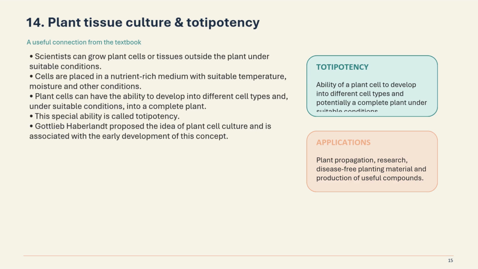So how do they do it? They place the cells in a nutrient rich medium with a suitable temperature, moisture, and other conditions. So the plant cells have the ability to develop into different cell types. This special ability is called totipotency. So what is totipotency in simple words? It's the ability of a plant cell to develop into different cell types and potentially a complete plant under suitable conditions.